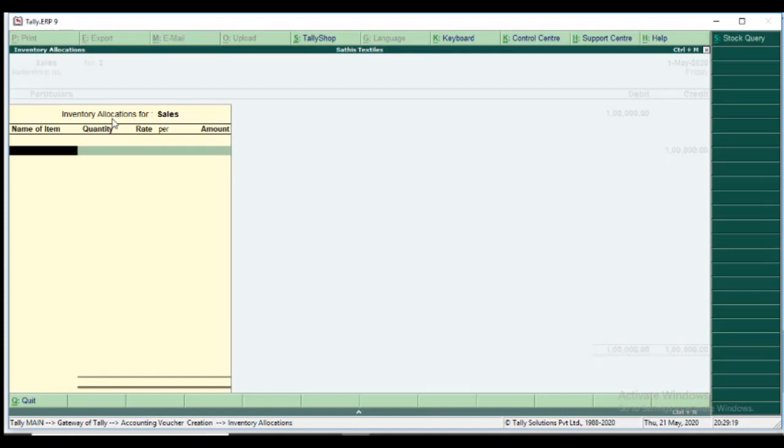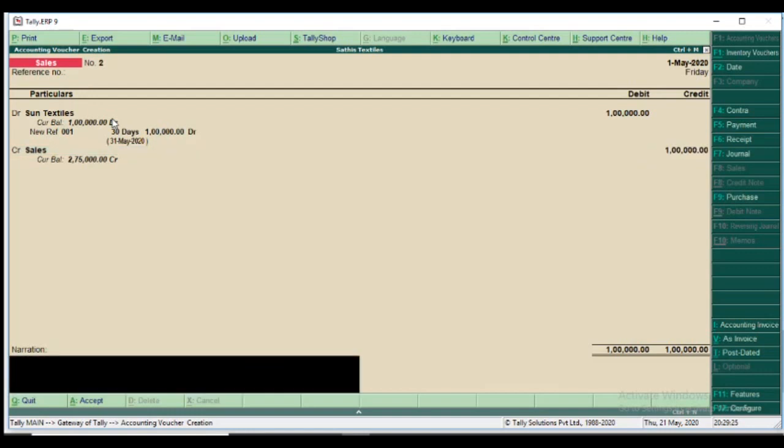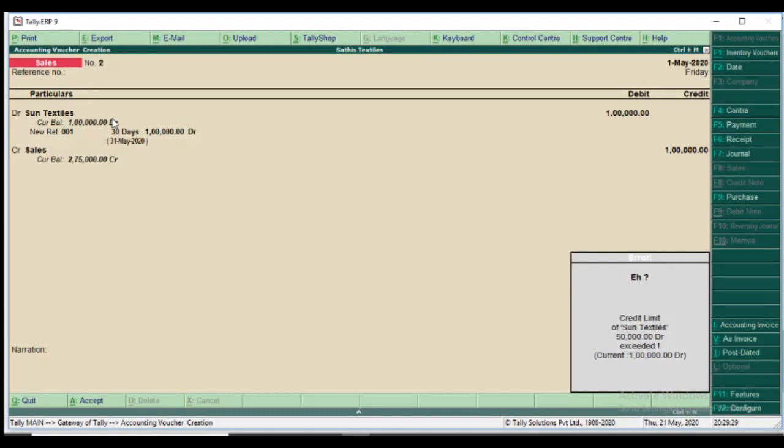Credit sales. We don't know the stock name of the item, so leave it blank. Narration also I leave it, but the final result is the credit warning message: credit limit of Sun Textiles rupees 50,000 Dr exceeded, current 1 lakh Dr. Okay.